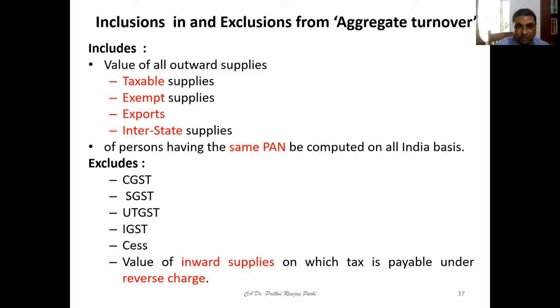One more thing excluded is the value of inward supplies on which GST is payable under reverse charge. What is reverse charge? At this stage, we need to understand that. Have you heard of this?